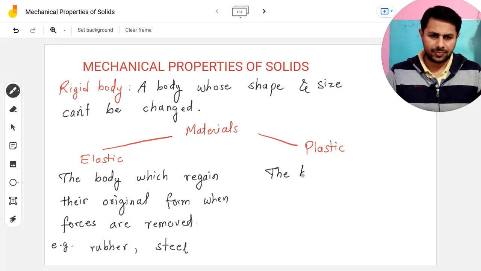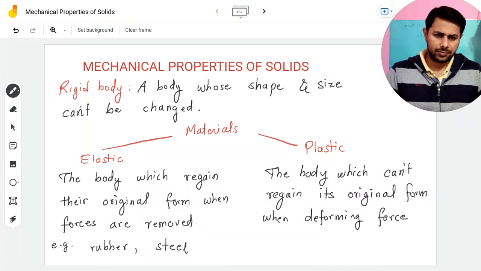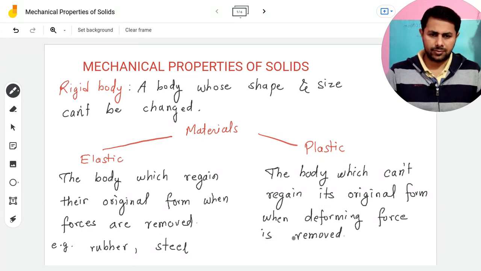The body which can't regain its original form when deforming force is removed. And what are some examples of these bodies? For an example, a lump of mud